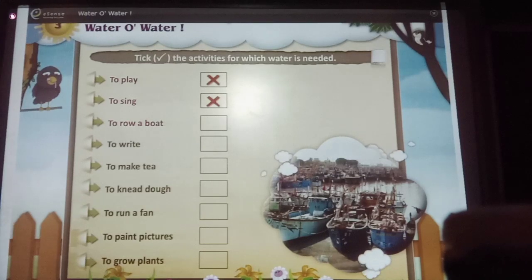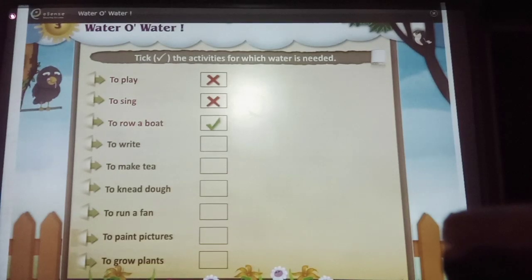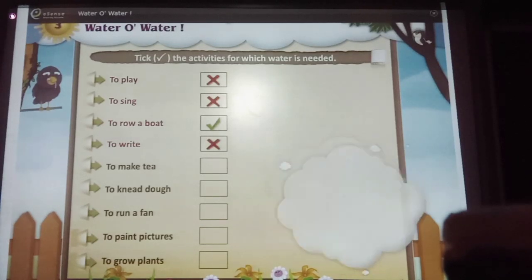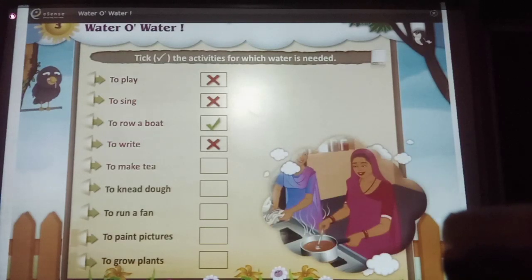We require water to row a boat. Fourth activity, to write. For writing, water is not required. Fifth activity, to make tea. For making tea, water is required. So here we put tick.